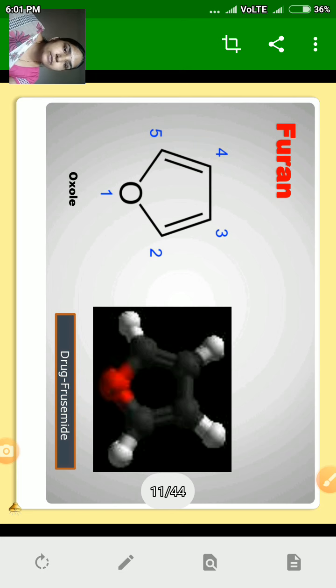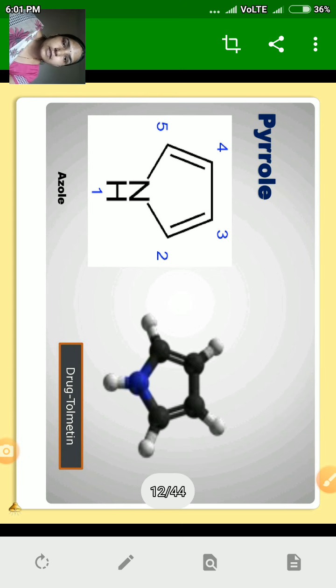And the name of the drug where this heterocyclic ring is present is furosemide. In furosemide, furan or oxole is present. Next compound is pyrrole.